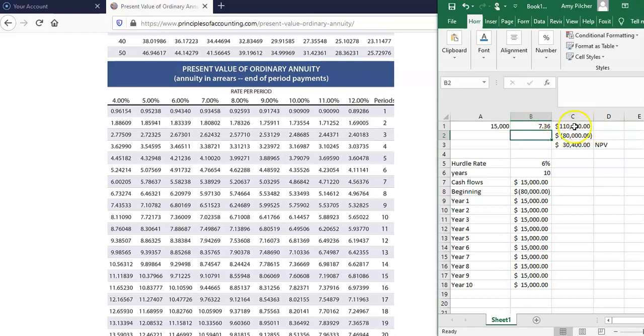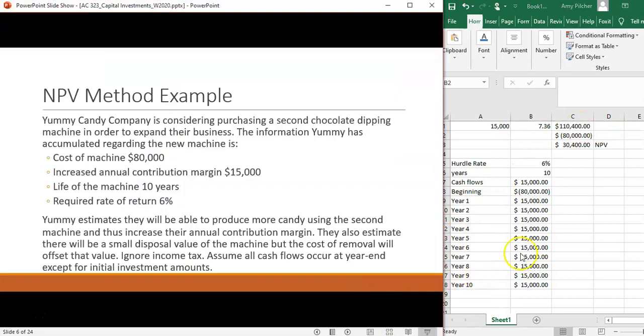That gives us a value of $110,400. From that value, we subtract the initial cost of the machine. We would also subtract if it told us that at any time, say in 5 years, there needed to be an upgrade done on it that cost a certain amount of money. We would also want to subtract that. So we would want to subtract any outflows with the project.